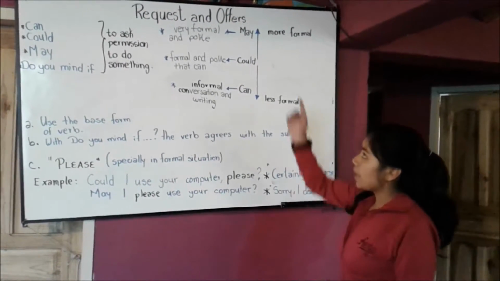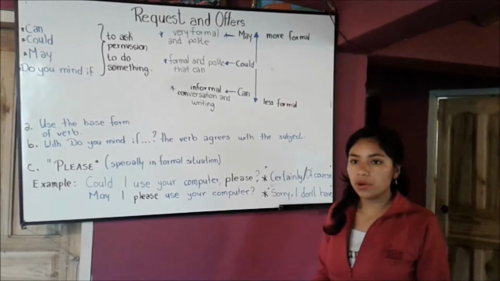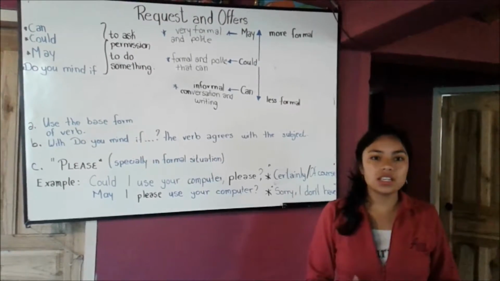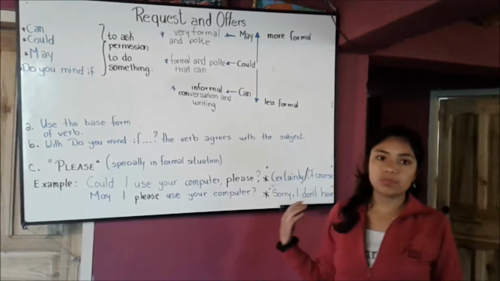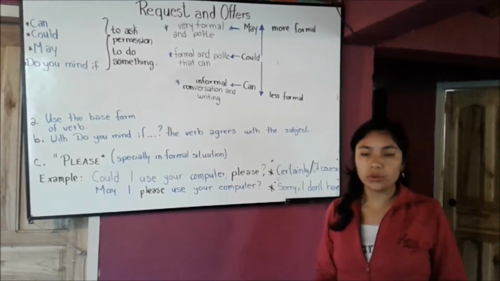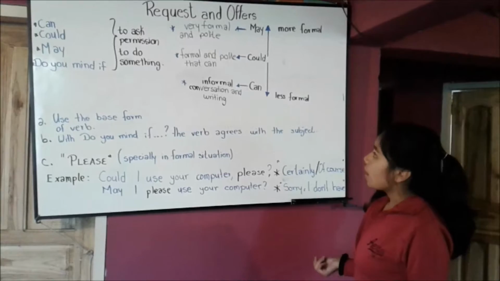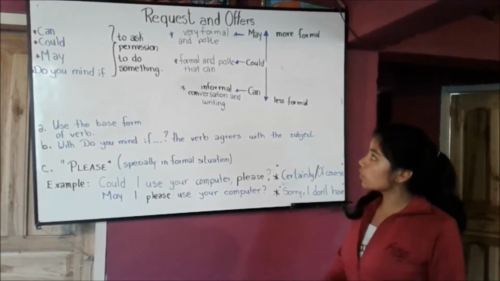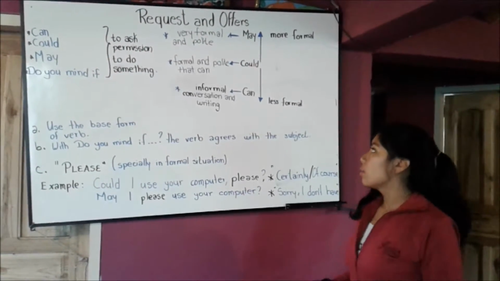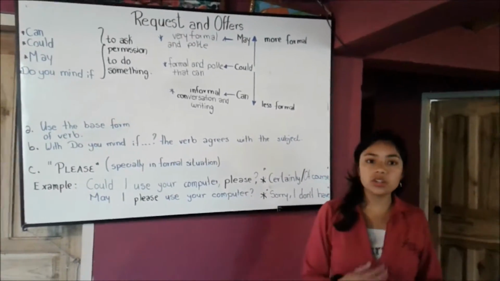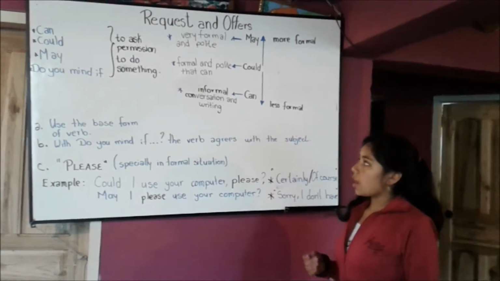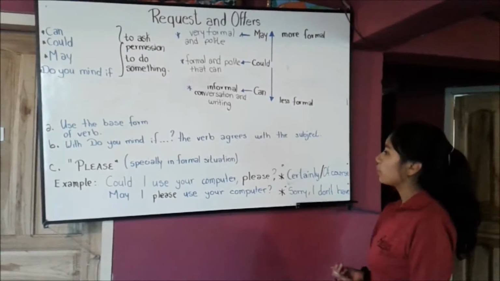For example, may is very formal and polite. You can use may in a formal situation with a person that you don't know. And could is formal and polite, and can is used in informal conversation and writing and different situations.